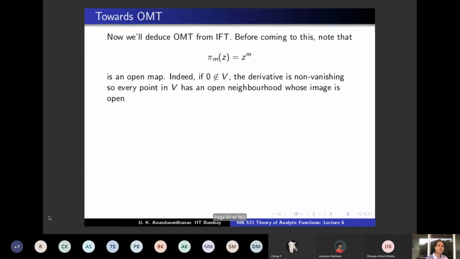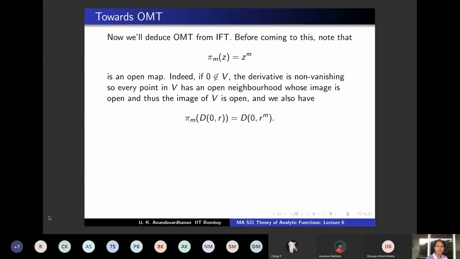Okay, so if 0 is not in V, one argument from whatever we have done, and if V contains 0, then you can take an open disk around 0 where it's open, and all other open disks you take without containing 0, there also it's open, union of open is open. So overall it's an open map. So that the power map is open is obvious.